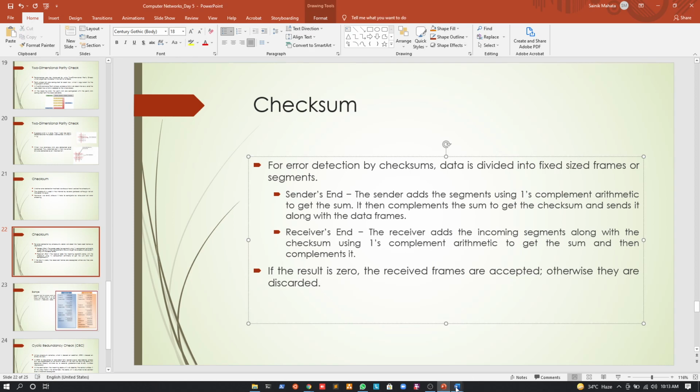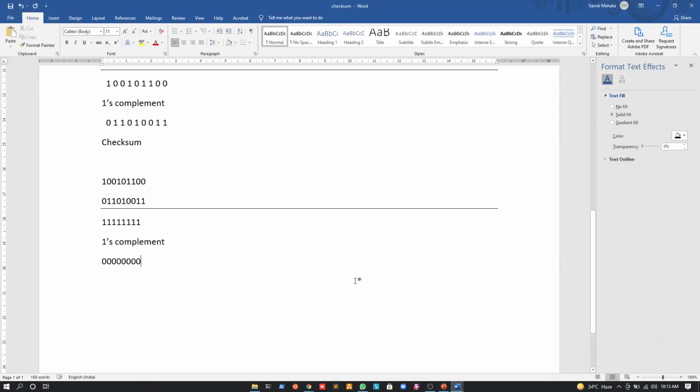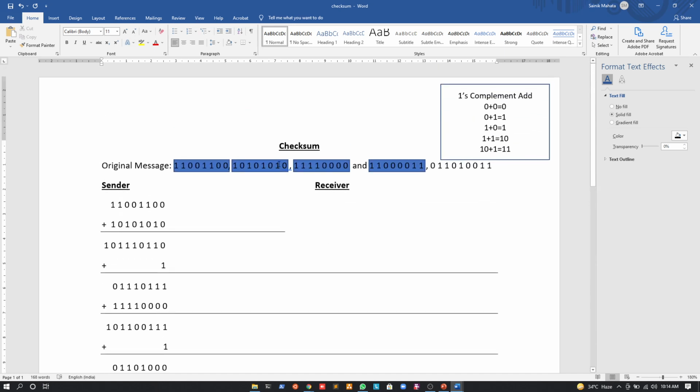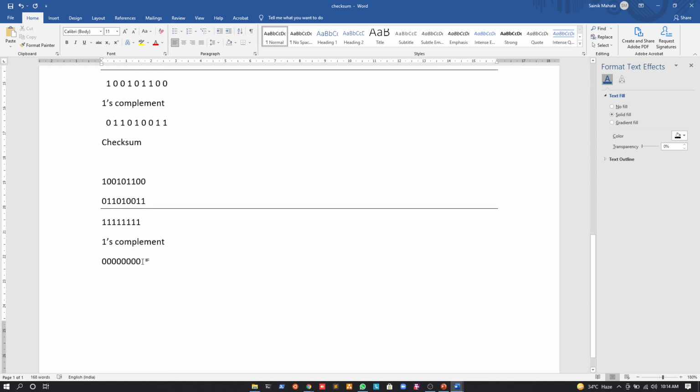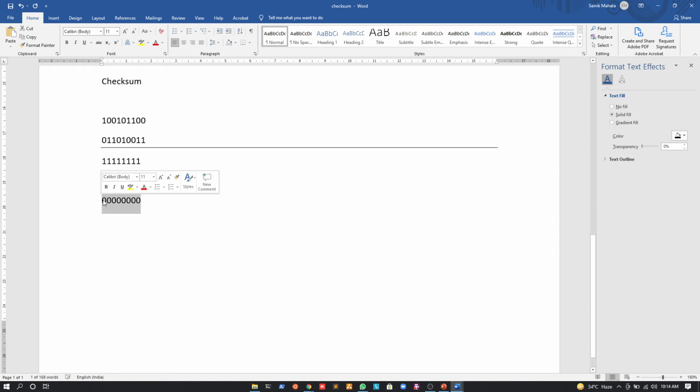Which means if the result is all 0s, we can see that there is no error in the data, and since there are no errors in the data, all the calculations lead us to a 0, right? But suppose some bits change whenever we are transmitting this to the receiver side. Then after this whole computation of checksum, the resultant will not be all 0s. So if the resultant is not all 0s, the data will be discarded.